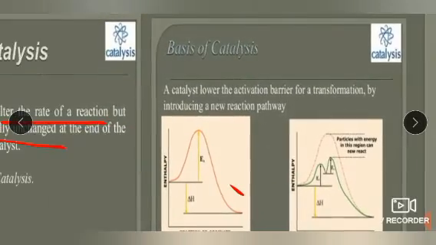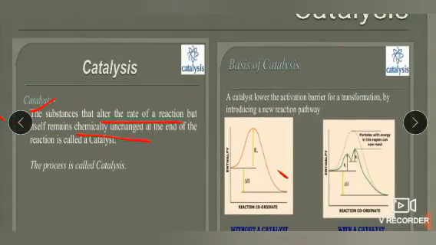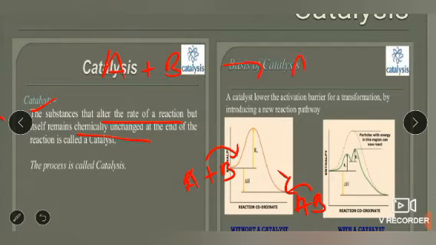And basically what is the functioning of a catalyst? You can see this graph, two graphs are there. If a normal reaction is taking this much time to form a product, suppose for example A plus B is the reactant, which is here at this point, and AB is the product, which is somewhere here. The reaction will not directly convert from A plus B to AB. Although we write the reaction this way, A plus B forms AB, it is not like this.